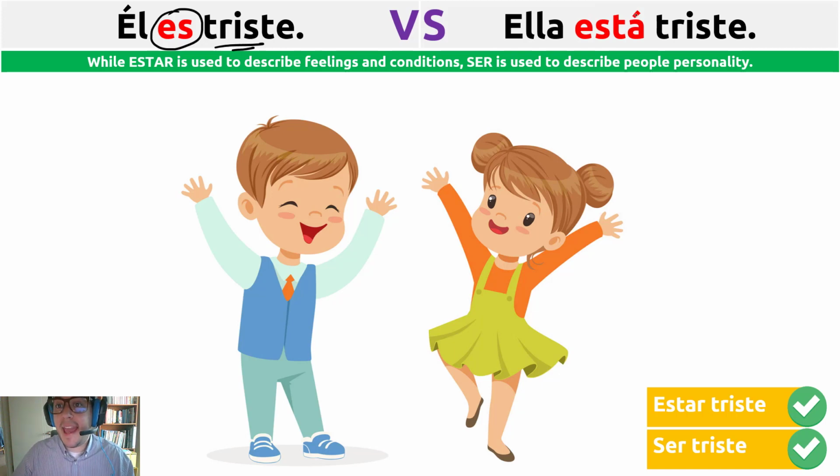In this case, we say ella está triste, él está triste, yo estoy triste. Estar verb. We are talking about my feeling in this moment. I feel sad just now. It's not permanent. Something bad happened to me. I got bad news. I have a problem, but I will overcome it maybe soon. It's not permanent, it's not forever.